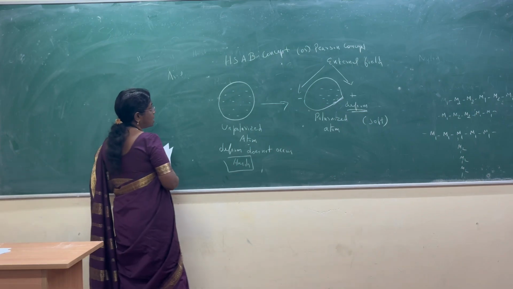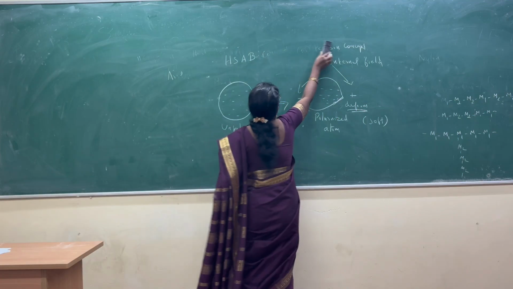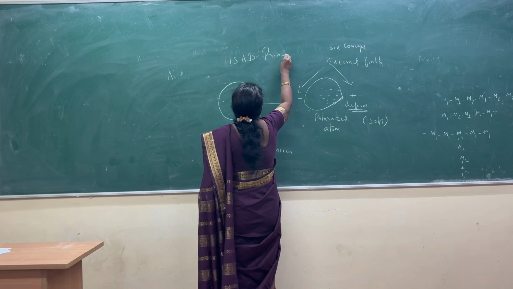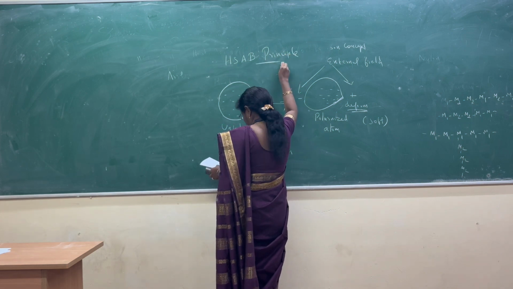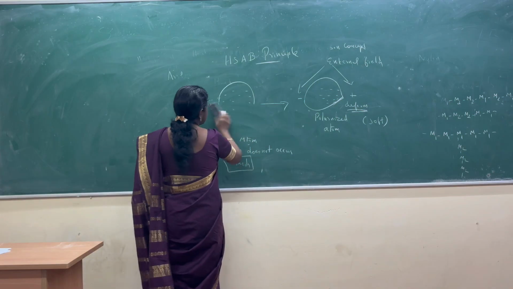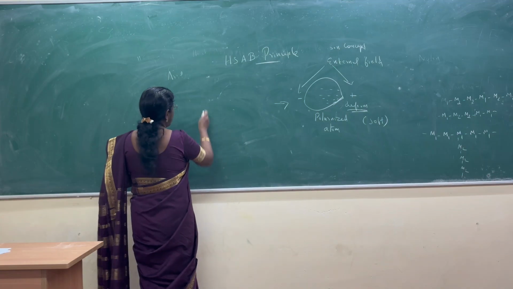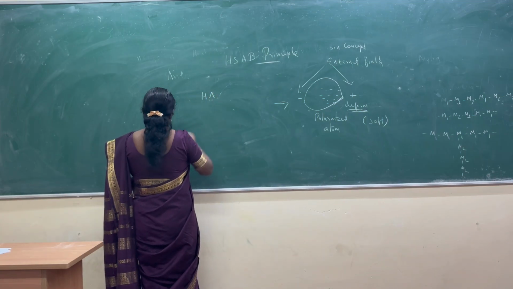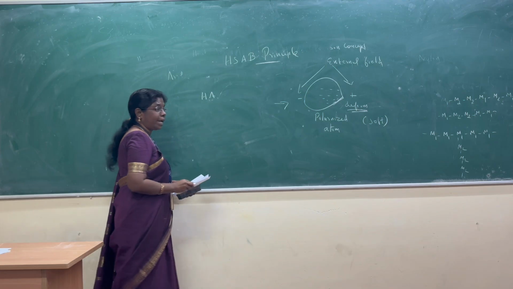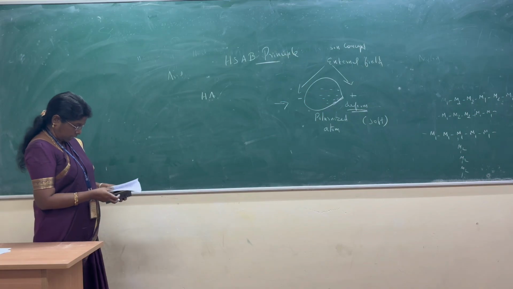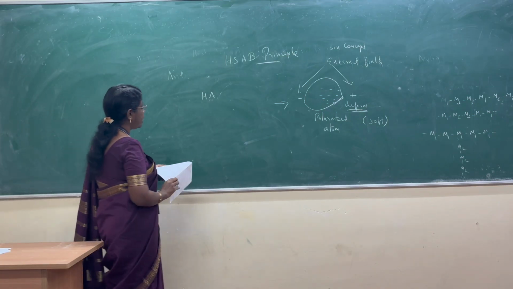Next, the HSAB principle. According to the HSAB concept, a hard acid prefers binding with a hard base to give an ionic complex, whereas a soft acid prefers binding with a soft base to give a coordinate complex.